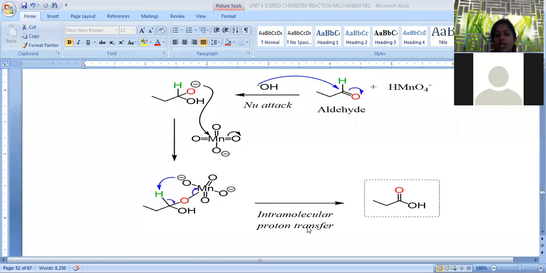So this is intramolecular proton transfer. Intramolecular proton transfer is nothing but, within the molecule, hydrogen is shifted from one center to another center.